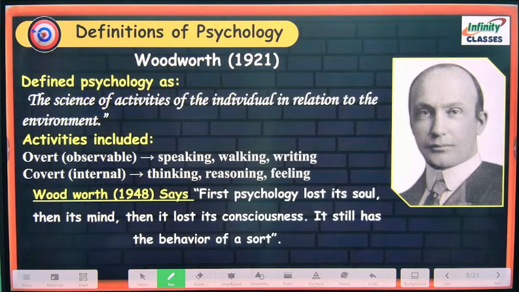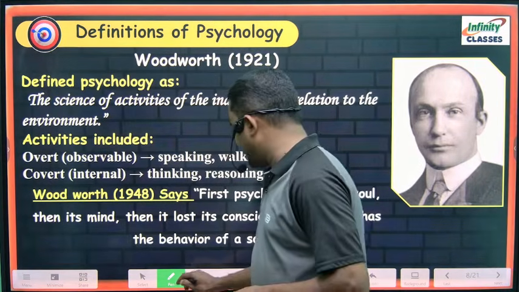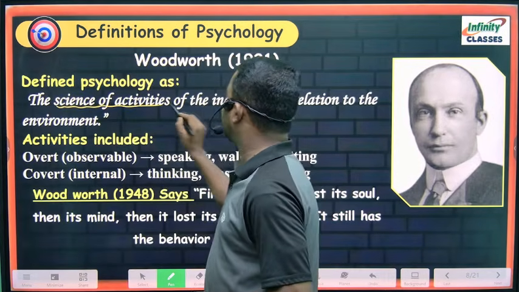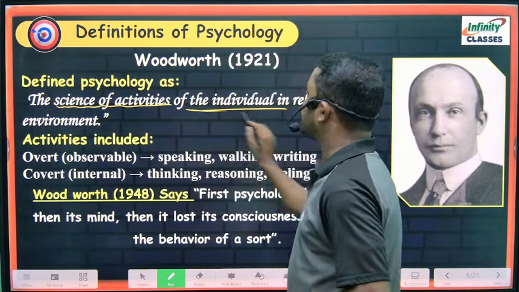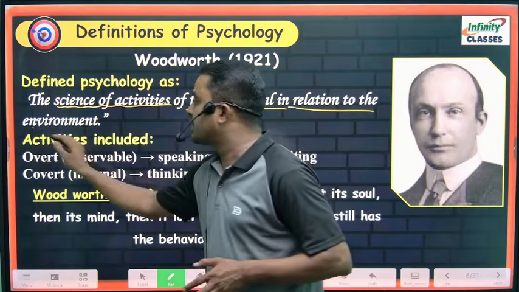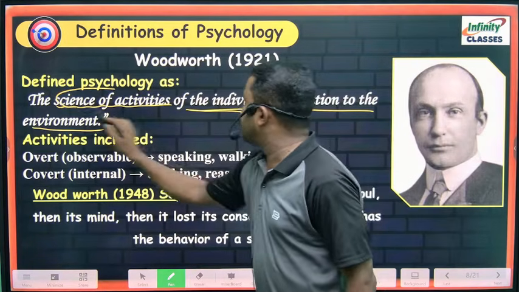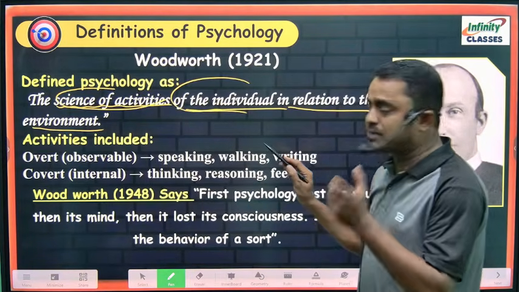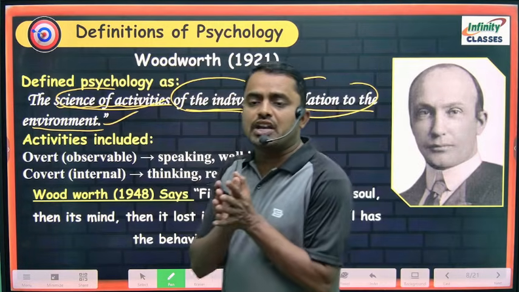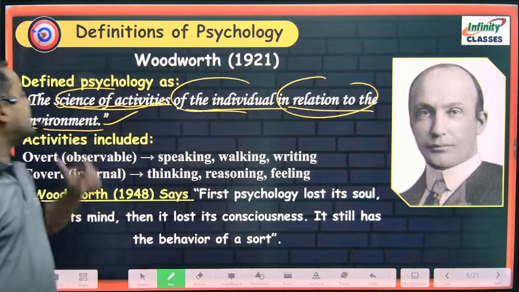Woodworth. According to Woodworth, he defined psychology as the science of activities of the individual in relation to the environment. Thus, the science of activity of the individual person in relation to the environment is called psychology.